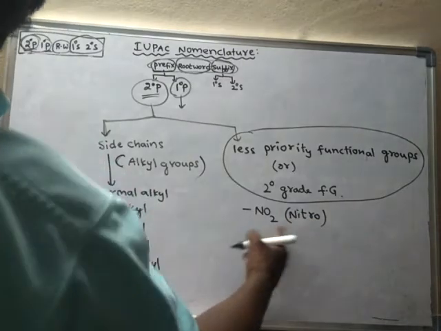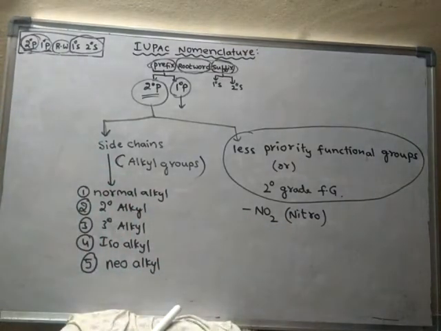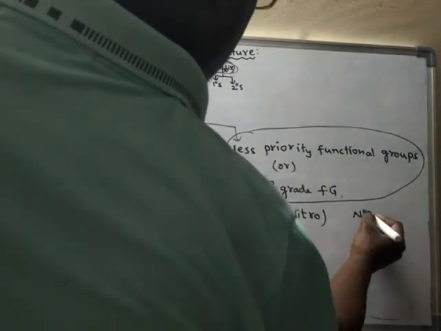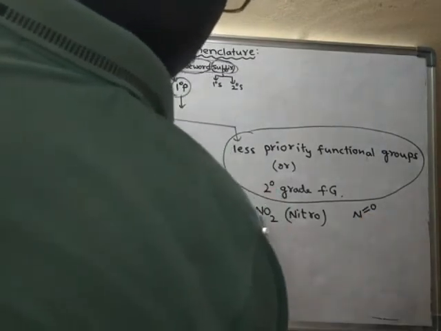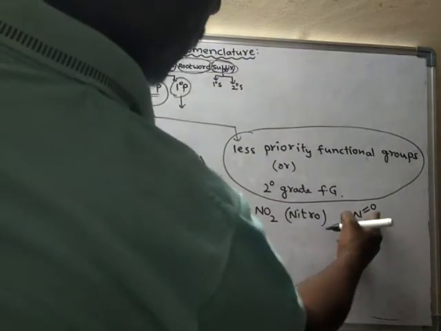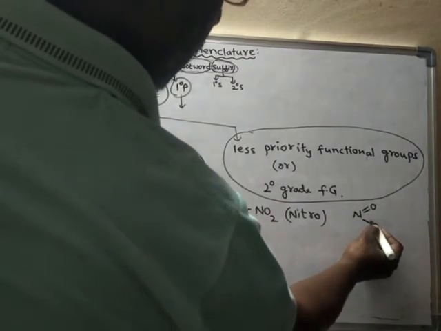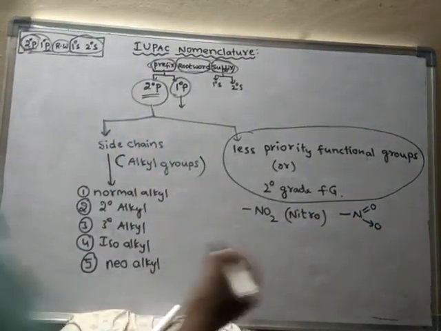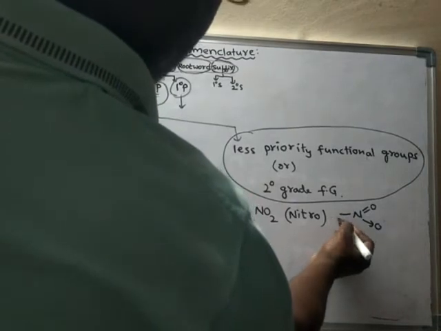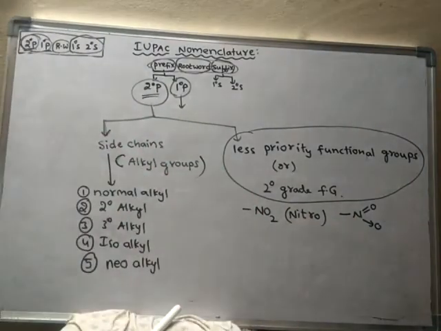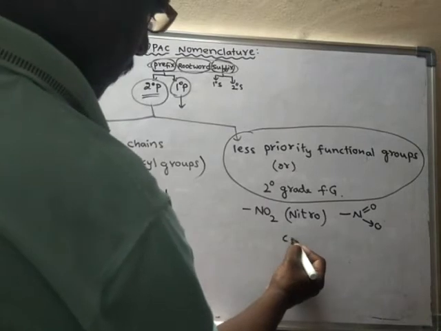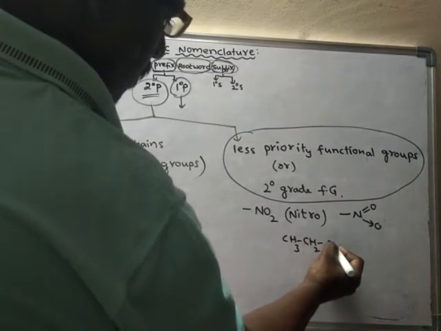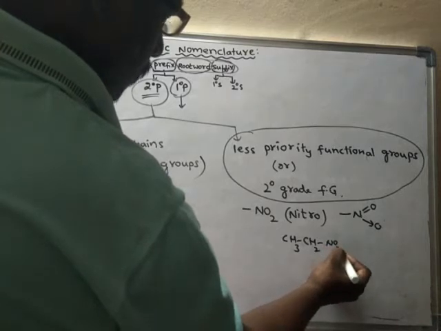The secondary prefix name for NO2 is nitro. In NO2, nitrogen is bonded to one oxygen by a double bond, and to the other oxygen by a coordinate covalent bond, and here one bond is connected to carbon. Like this. For example, CH3, CH2, NO2.